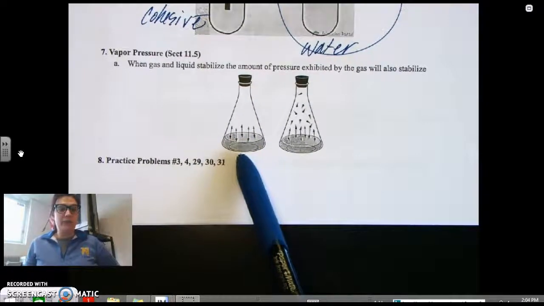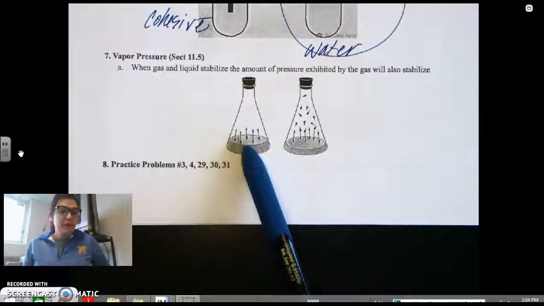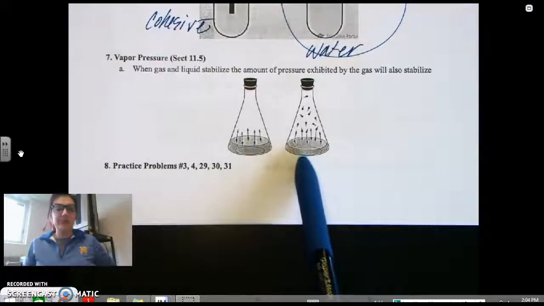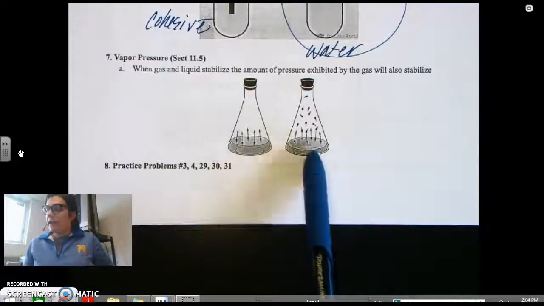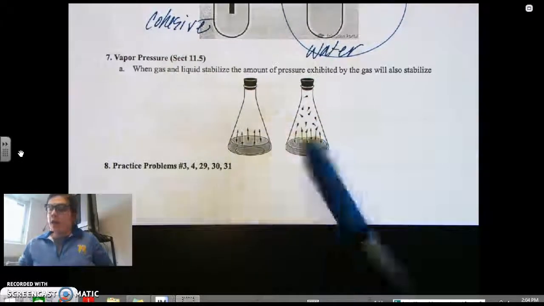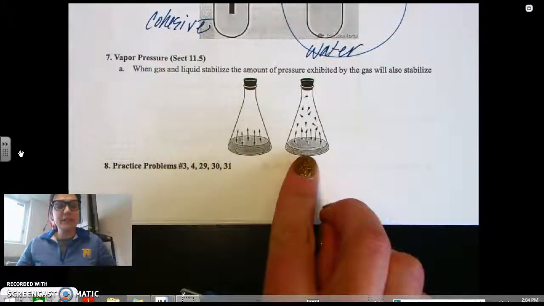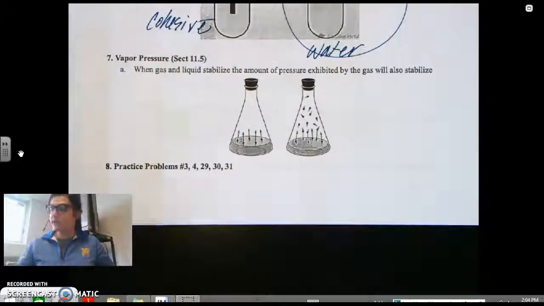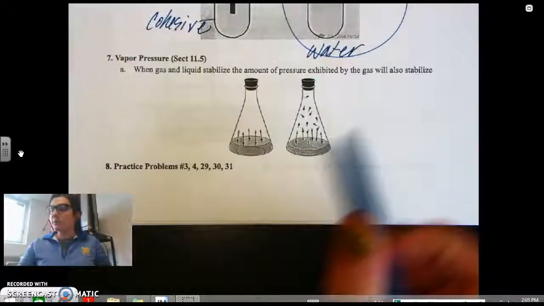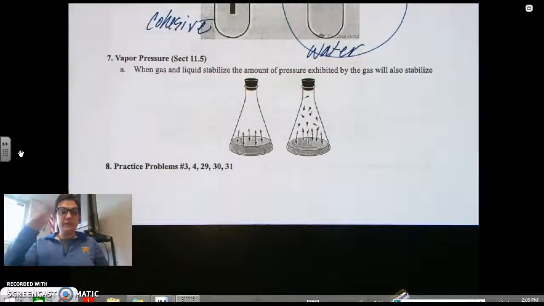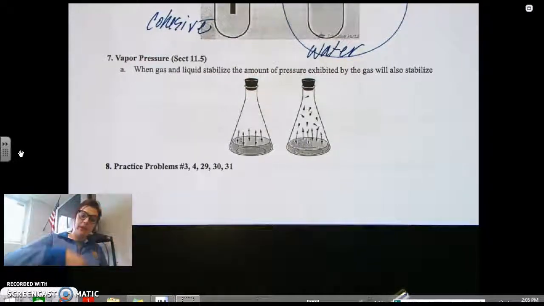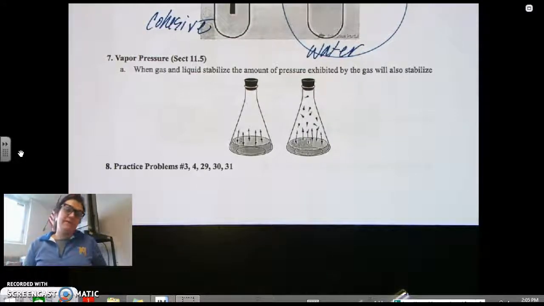For example, currently in this Erlenmeyer flask, I just have liquid. If I were to apply pressure or heat and it turns into a gas, once the liquid and the gas are stabilized, the increased pressure, because remember I'm going to have increased pressure when I have gas since the molecules are hitting the sides of the container more, is going to be the vapor pressure once it's equal, meaning I'm no longer forming gas molecules and I'm no longer forming liquid molecules. It has to come to equilibrium, and that's going to be vapor pressure.